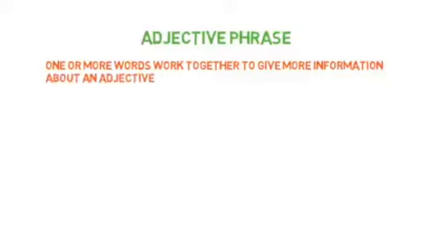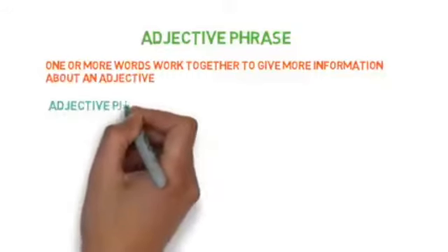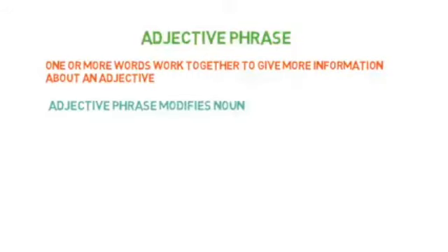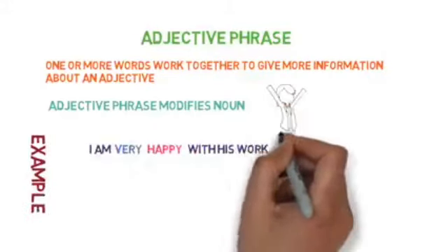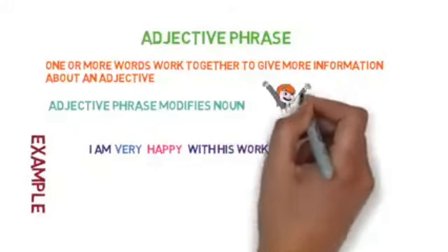Now let's move to another type of phrase, the adjective phrase, and this is very easy. One or more words work together to give more information about an adjective. And what does an adjective do? An adjective describes; an adjective phrase modifies a noun. Now an example: I am very happy with this work.